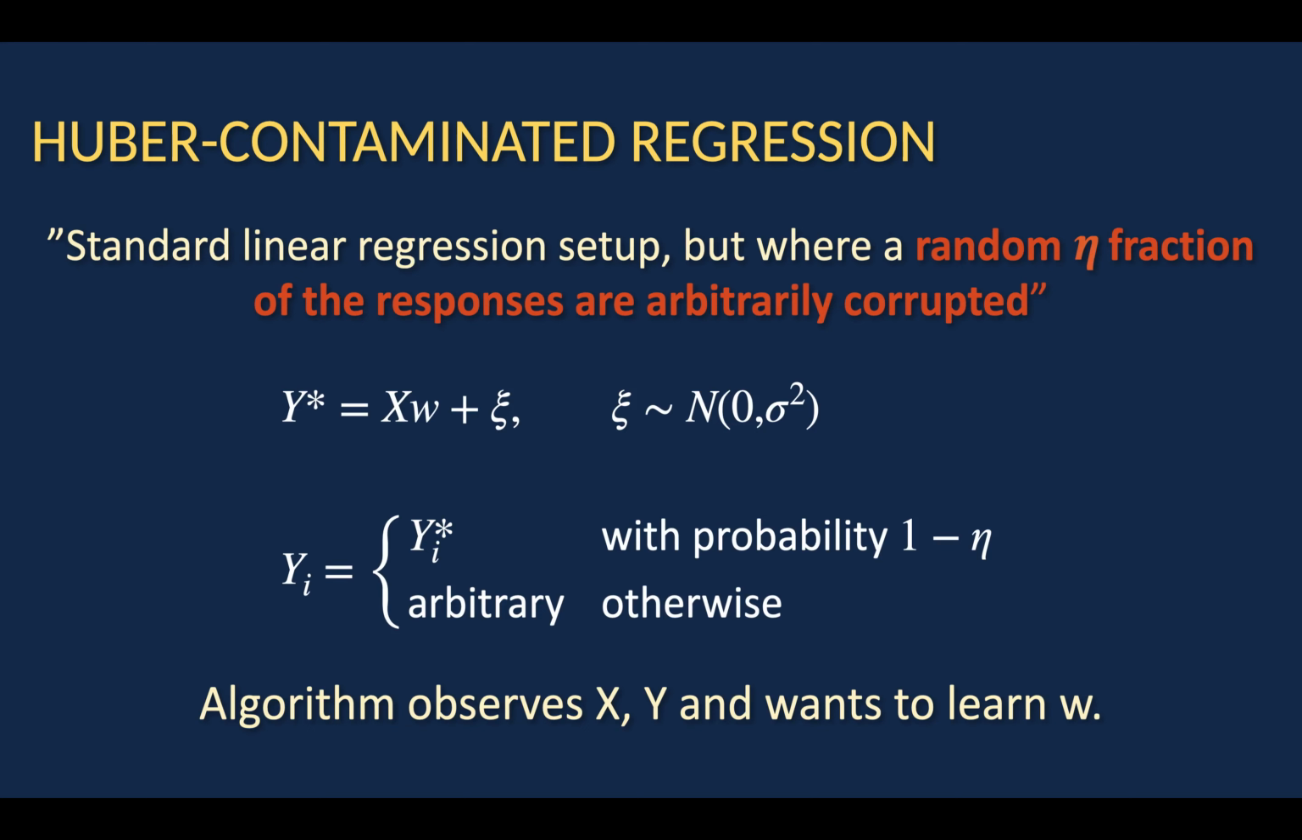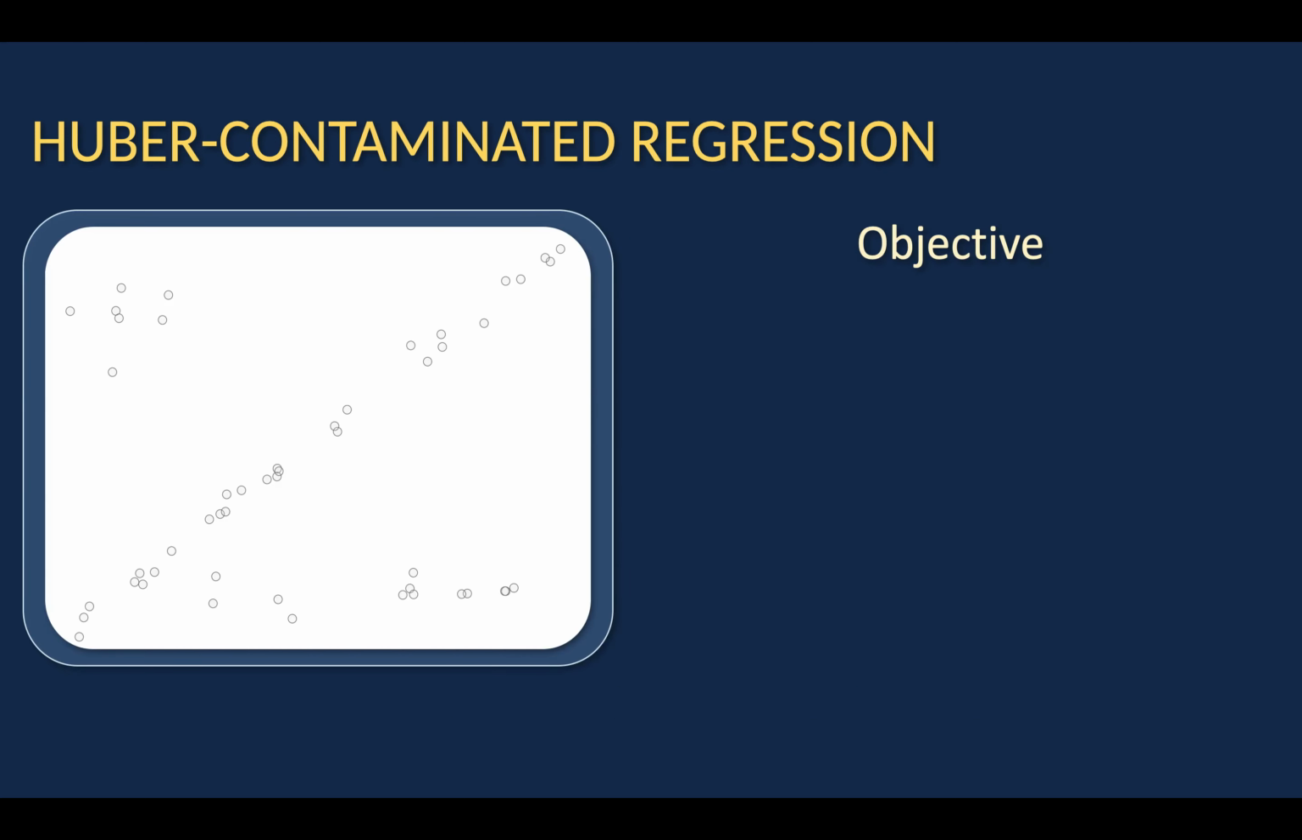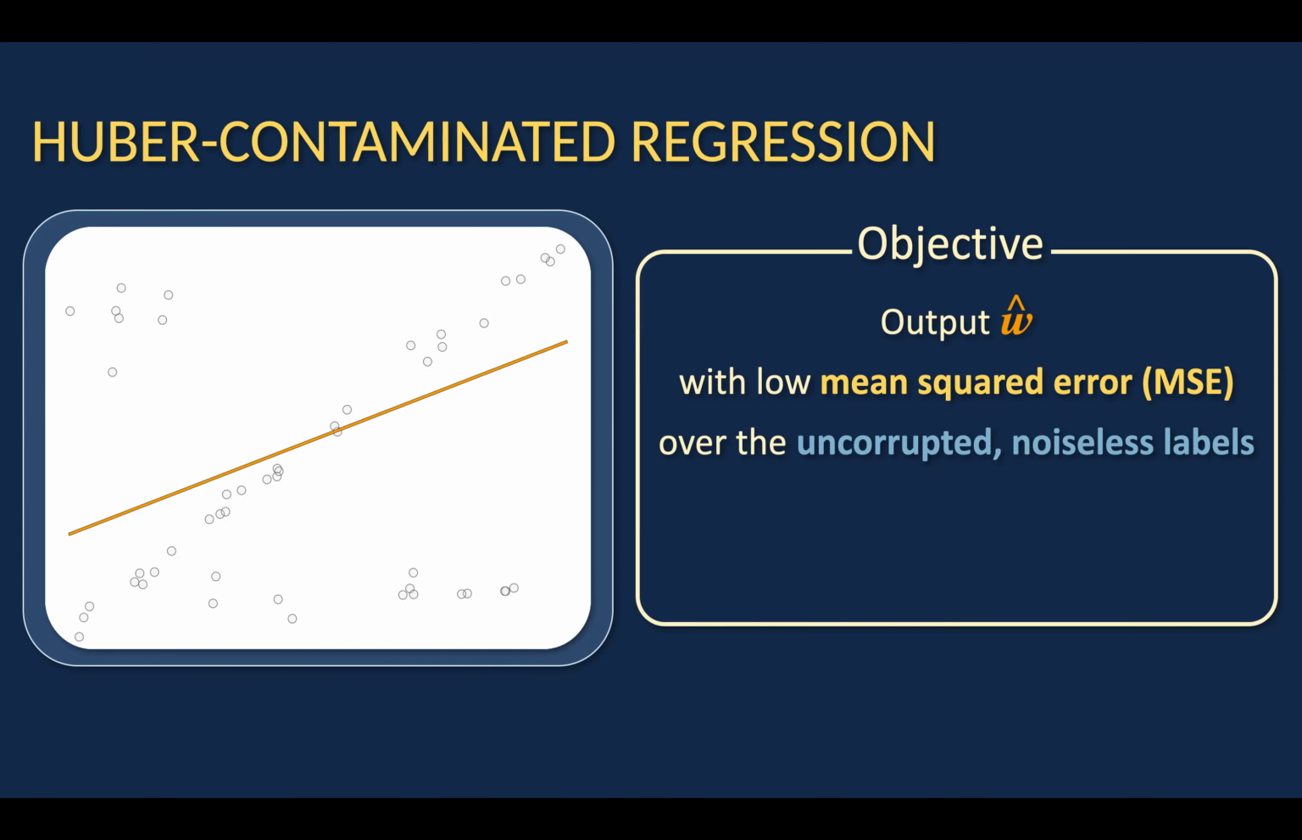More succinctly, let y star equal xw plus zeta, where zeta is normal 0 sigma squared. We form a data set for the responses, where y_i is equal to y_i star with probability 1 minus eta, and it is arbitrary otherwise. The algorithm observes x and y and wants to learn w. Our objective is to output a w hat, an estimator, with low mean squared error over the uncorrupted noiseless labels, because there's no point trying to predict the outliers.